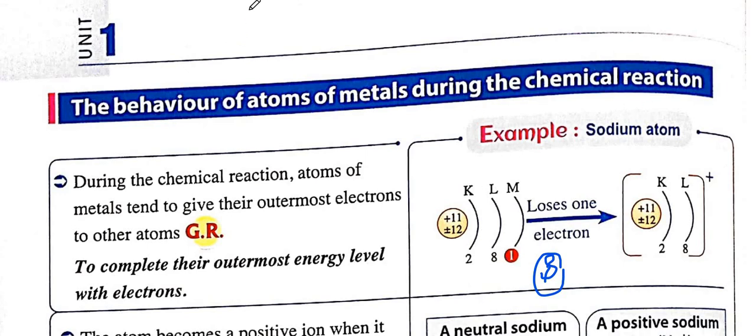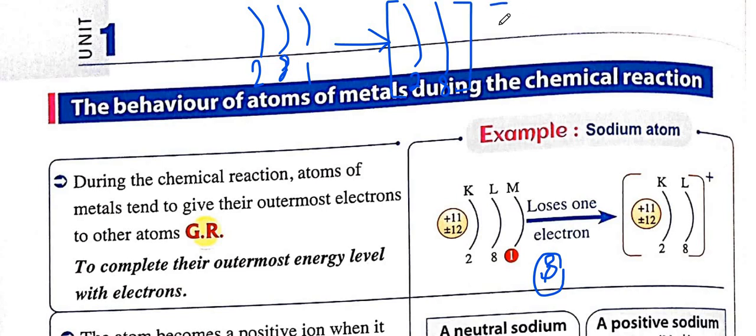So, as you know, sodium Na has atomic number 11, so its arrangement will be 2, 8 and 1. When it loses the electron, it will be 2, 8. We can represent the one electron lost as a positive charge, which refers to the fact that only one electron has been lost.